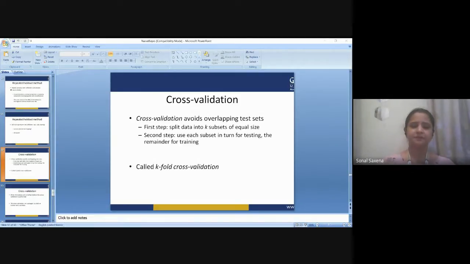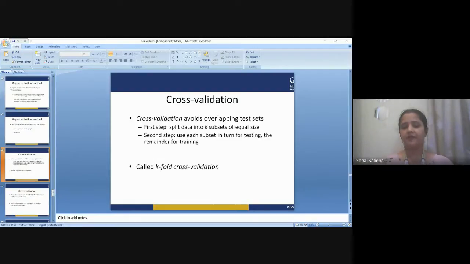Now see, there are three common tactics for choosing a value for k. The first tactic that you can use is representative. The value for k is chosen such that each train or test group of data samples is large enough to be statistically representative of the broader data set. Then k is equal to 10. Now the value of k is fixed to 10, a value that has been found through experimentation to generally result in a model skill estimate with low bias and a modest variance.